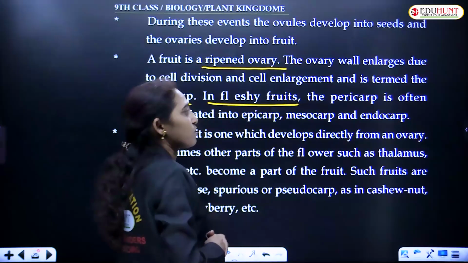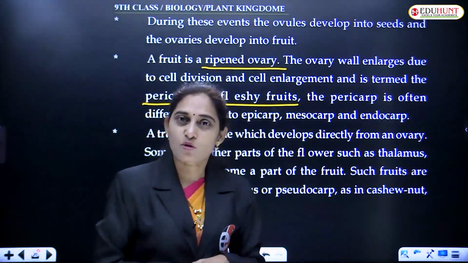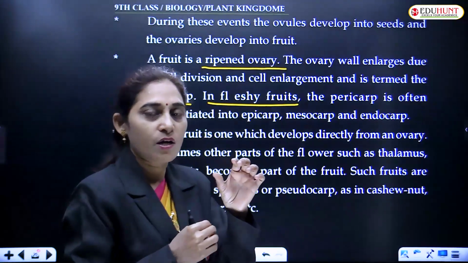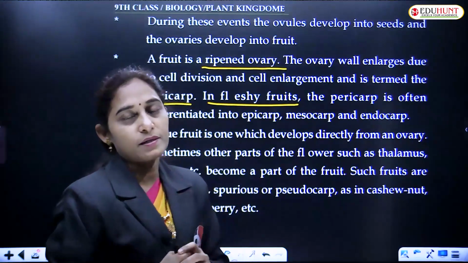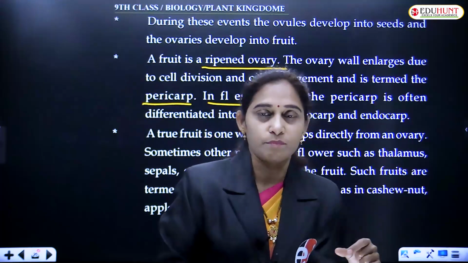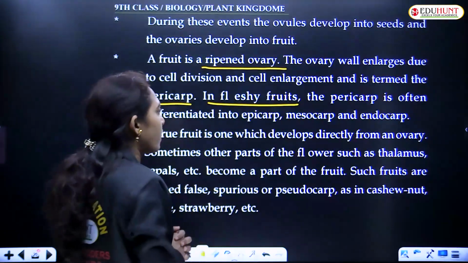So fleshy fruits: pericarp is differentiated into epicarp, mesocarp and endocarp. అంటే pericarp లో 3 layers ఉంటాయి. Outermost ని epicarp అంటాం. Middle layer of the pericarp is called the mesocarp and innermost layer is called the endocarp.